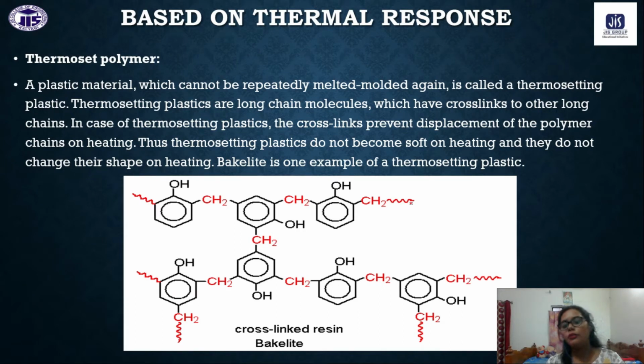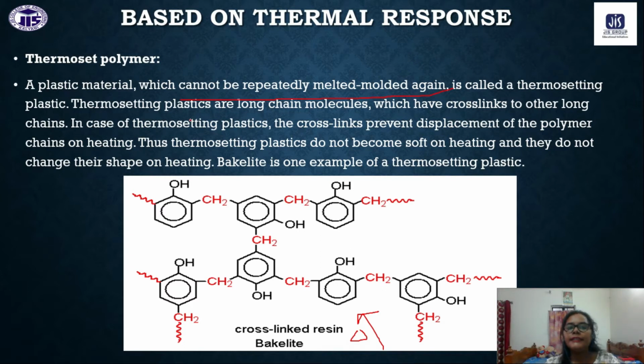Thermosetting polymer is generally this type of polymer where we can see a three-dimensional network structure. They are very hard due to their structure. So, like Bakelite, this is a Bakelite structure. If we heat this Bakelite, what will happen? This network structure will prevent it from melting or molding. So this material cannot be repeatedly melted or molded again, and this is called a thermosetting polymer.